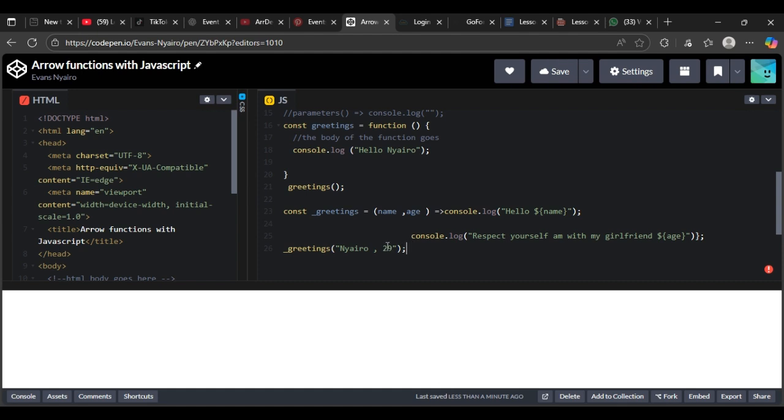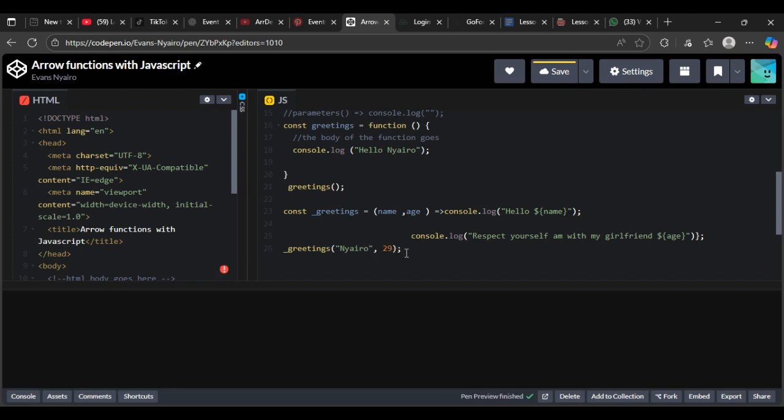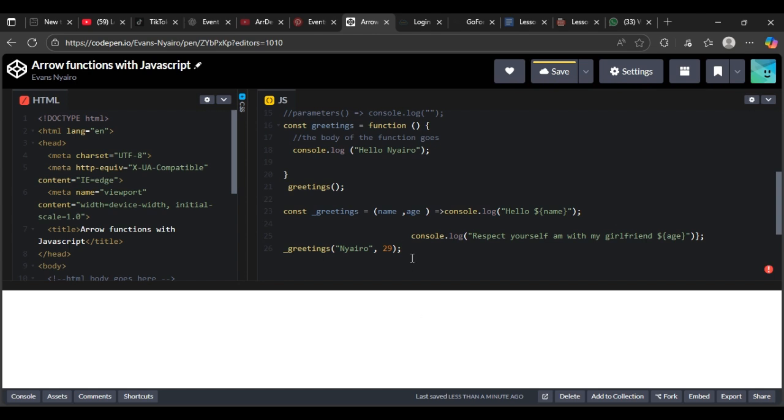So this is not a string. This is the string. Or what you're going to see, this is the string. So this lady, she is 29 years old. So that's the correct format.